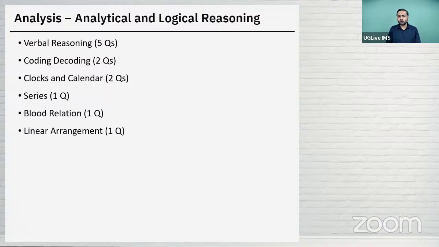There was one question on linear arrangement. Now, this was slightly lengthy because it has only one question and there were 10 people. And that too, north-south facing. Again, in this question, I found it a little ambiguous because it was not mentioned that one person is sitting immediate left. It was written that A is to the left of B. Now, it did not mention whether it's the immediate left. And then the question was based on who is sitting opposite to whom. Now, because you don't know whether A is sitting immediate left of B or one place further to the left of B, the answer could vary actually, right?